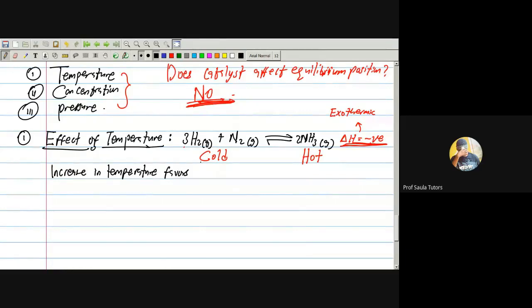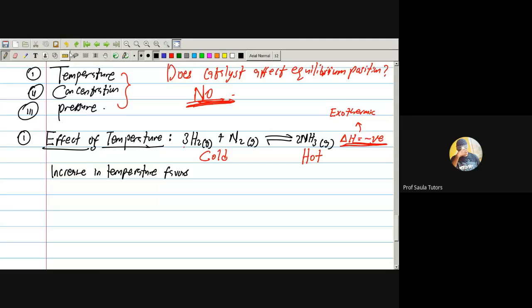Assuming you have two food on your table, one is very hot and one is very cold. Now, if you are to warm any of this food, which one will you warm? The hot one or the cold one? Who will tell me? You have two food on your table, one is hot and one is cold. If you are to move anyone to your microwave to warm it, which one will you warm? Is it the hot food or the cold food? Who knows? The cold one. Is the cold one. Good.